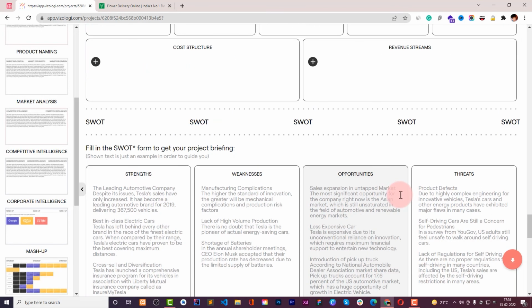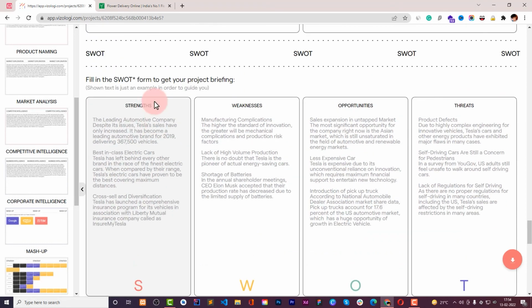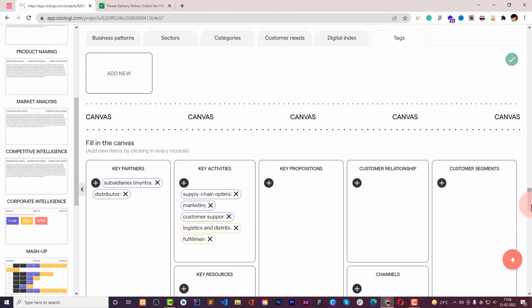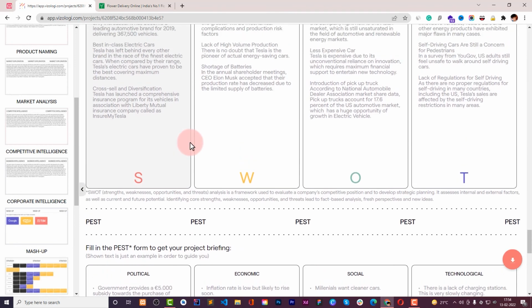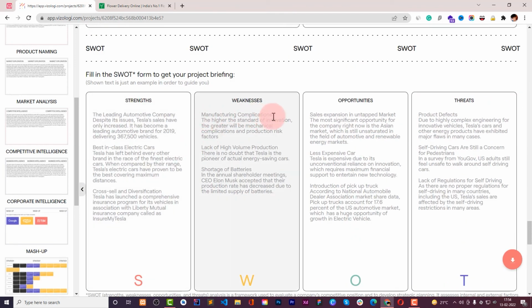So this way you will find the strengths that you have with the business that you are trying to do, and the weaknesses based on the chosen data. Okay, like it is saying the manufacturing complications, the higher the standard of innovation, the greater will be mechanical complications and production risk factors. Lack of high volume production, there is no doubt that Tesla is the pioneer of actual energy saving cars. Okay,